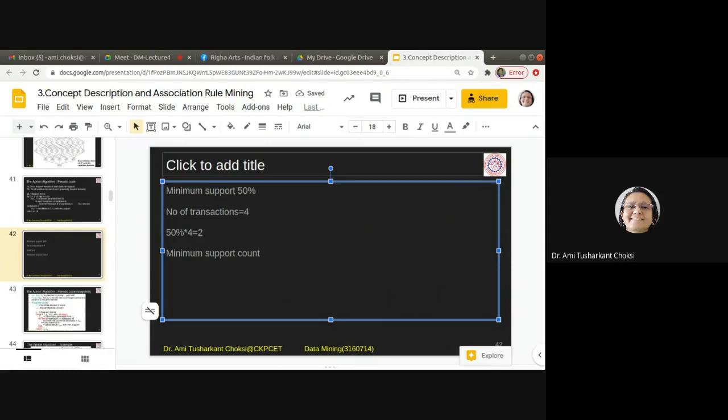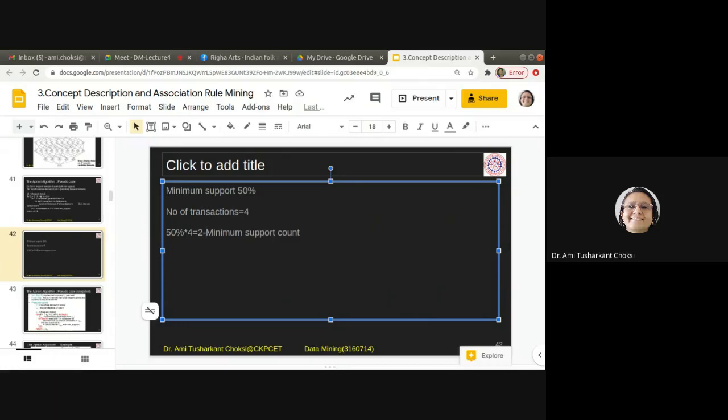Minimum support is 50 percent, the number of transactions is 4, so 50 percent multiplied by 4 is equal to 2. And that is the minimum support count. So what we should do is check whether the items have this support count or not.